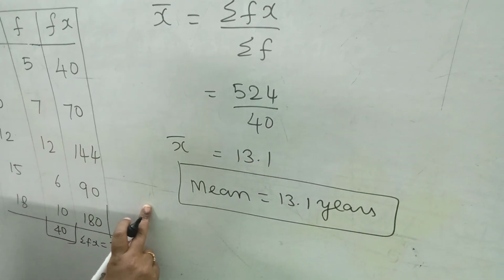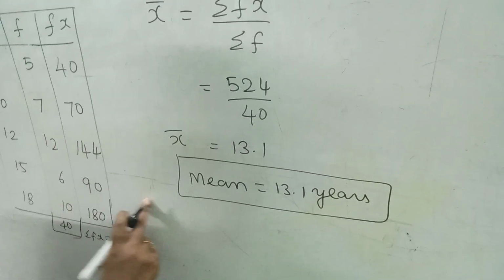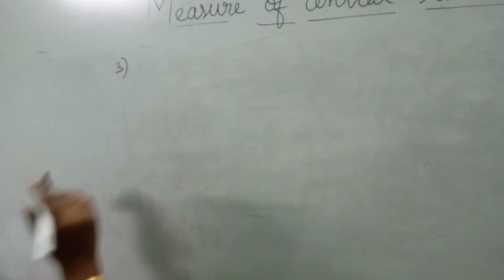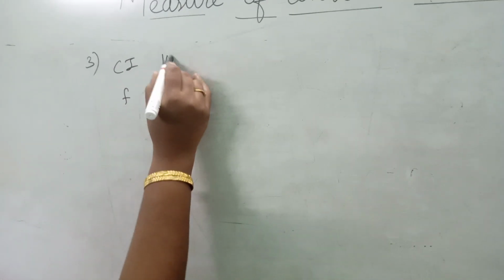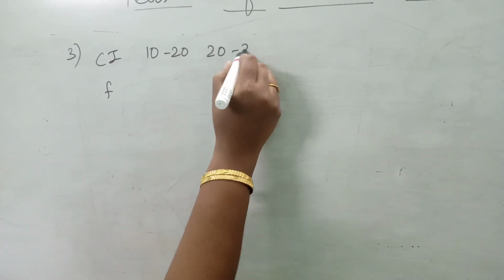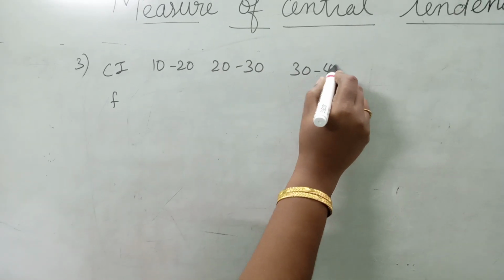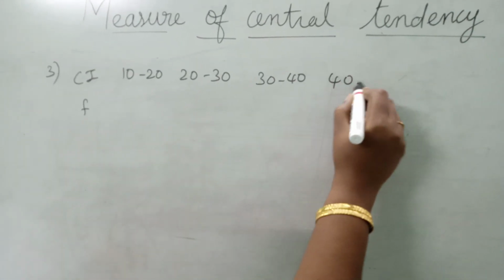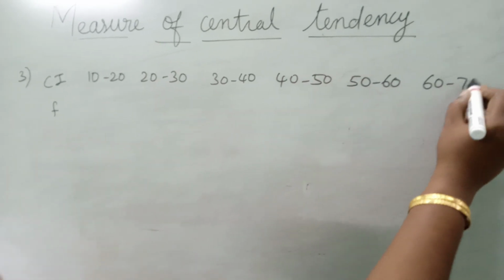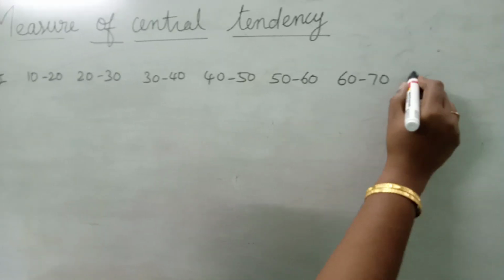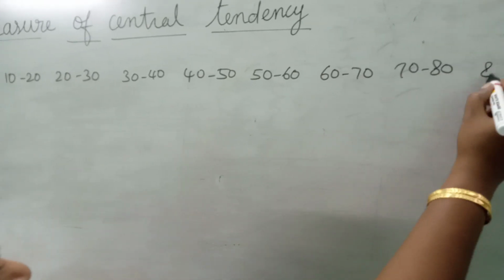Okay, next we will see the example of continuous data. 3. Find the AM of the following frequency distribution. Class interval is 10 to 20, 20 to 30, 30 to 40, 40 to 50, 50 to 60, 60 to 70, 70 to 80, then 80 to 90.